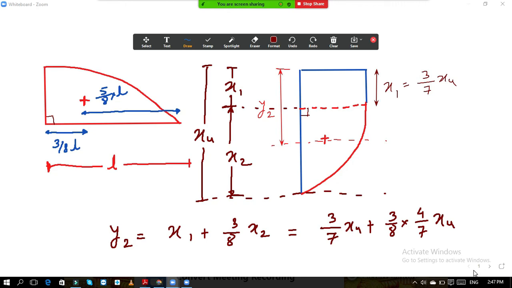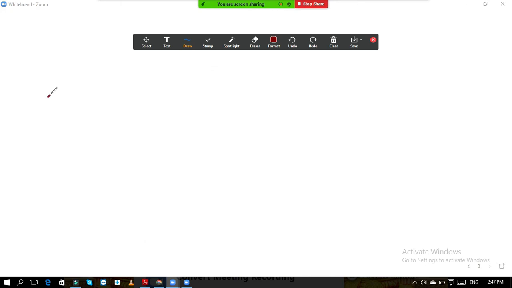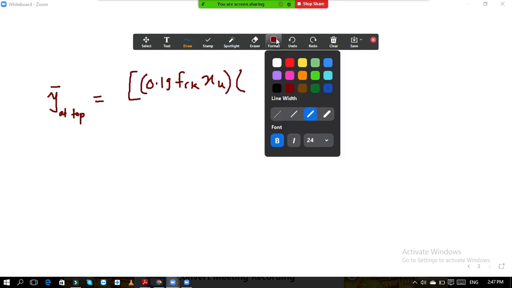Now I put all the values into the formula of y bar. Ultimately, y bar we have calculated from top. So it is a1 y1. First area a1 is 0.19 fck xu. This is a1, the first area. This is a1 into y1.